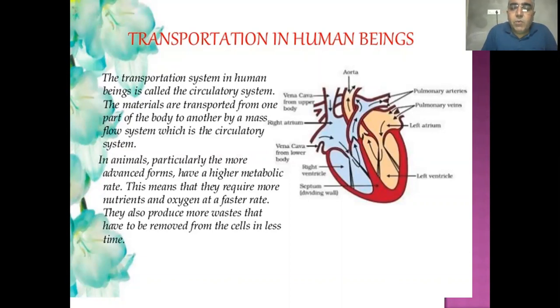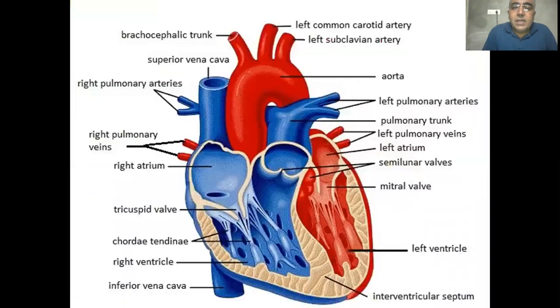The human heart is a closed fist-like structure and it has four chambers, that is two auricles and two ventricles. You can see here the main parts: the right ventricle, right atrium, left atrium, superior vena cava, and inferior vena cava. And that is the aorta, the largest artery. And here are the right pulmonary veins and left pulmonary veins. In the next part of the chapter, I will also tell you the functions of every part.